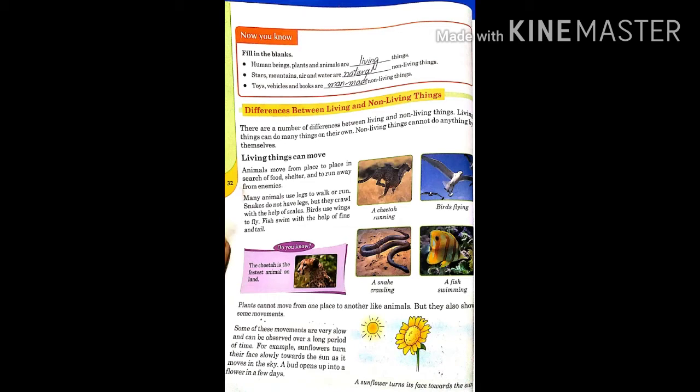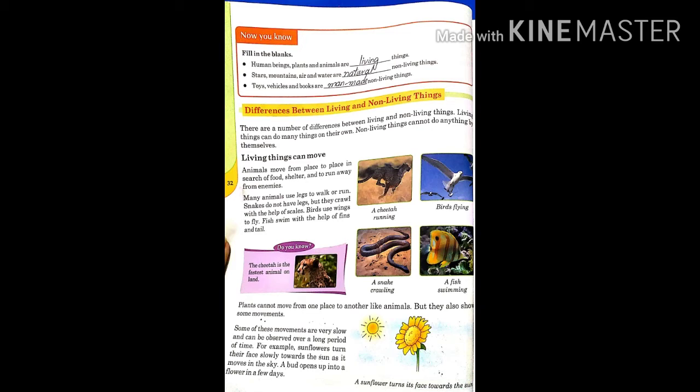Next is differences between living and non-living things. There are a number of differences between living and non-living things. Living things can do many things on their own. Non-living things cannot do anything by themselves. Actually, living things are capable of doing many things on their own. But on the other hand, non-living things lack these characteristics. Let's have a detailed look at the differences.